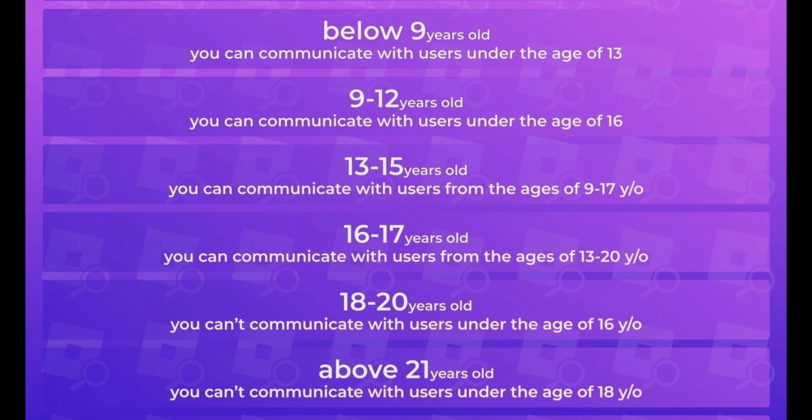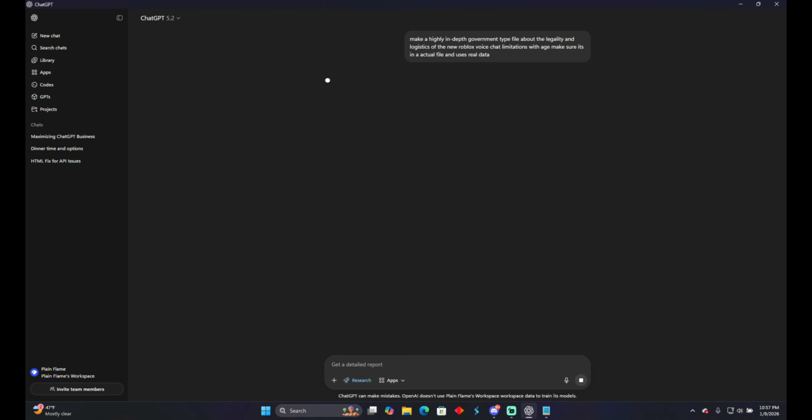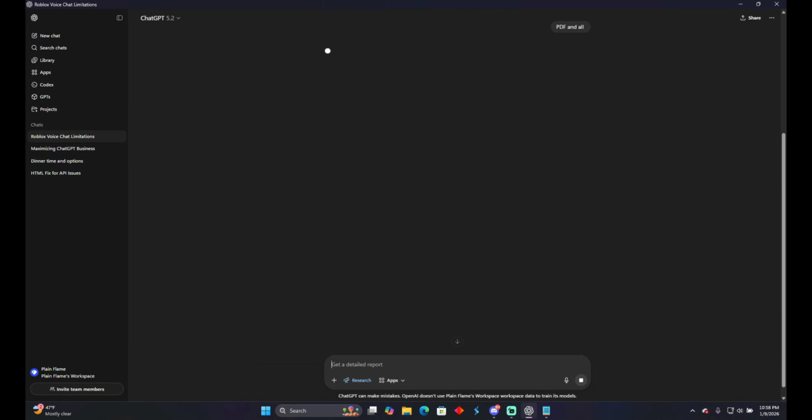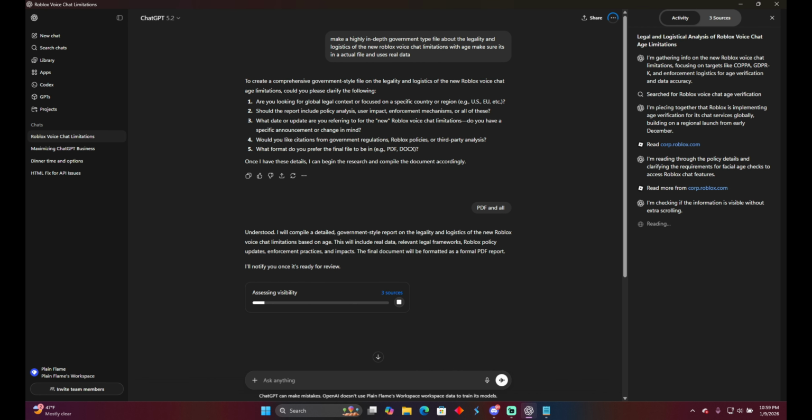Of the new Roblox voice chat thing, which will also test whether it uses the internet. So this should be a PDF. I didn't specify. Okay, so this is what it's doing right now. It's gathering data. This will take a long time, it always does.